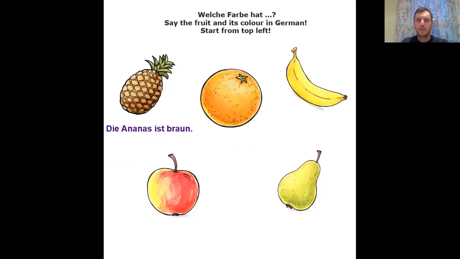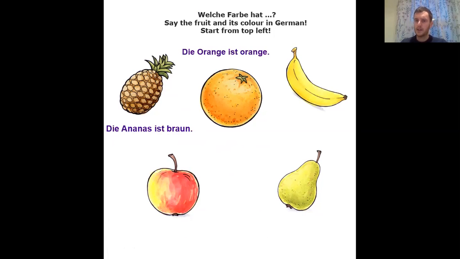Now this one, I'm going to give you an example. What colour is each fruit? And the ananas is brown. The pineapple is brown. The ananas is brown. Maybe you can have a go at saying that. And we remember the word for brown is spelt a little bit differently, but it's pronounced very much the same. Next one. I wonder if any of you can remember. Die Orange is orange. So the orange is orange for that one.